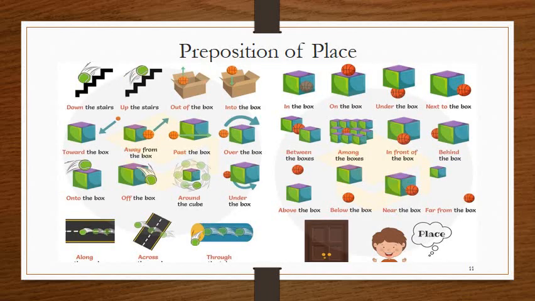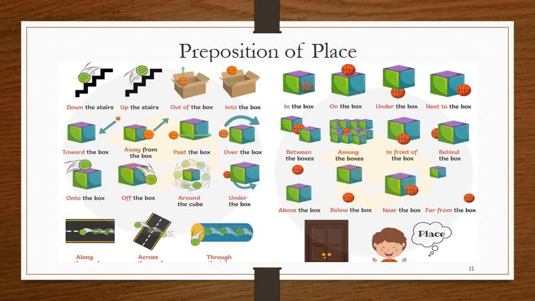A preposition of place is a preposition which is used to refer to a place where something or someone is located. Now in this picture you can see the position of the ball at various places, and we will see which preposition we will use when the ball is positioned at a specific place.